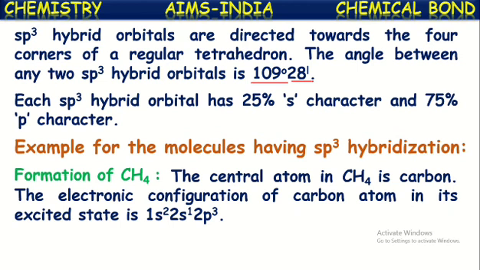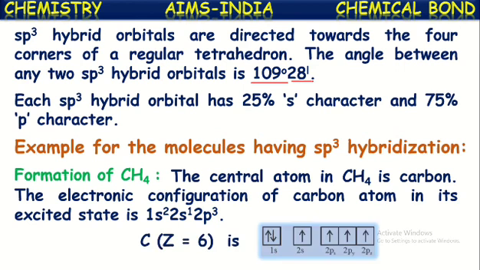Thus, its electronic configuration in the excited state will be 1s2, 2s1, 2p3, that is 1s2, 2s1, 2px1, 2py1 and 2pz1. In this way, carbon has four half-filled atomic orbitals in its excited state.